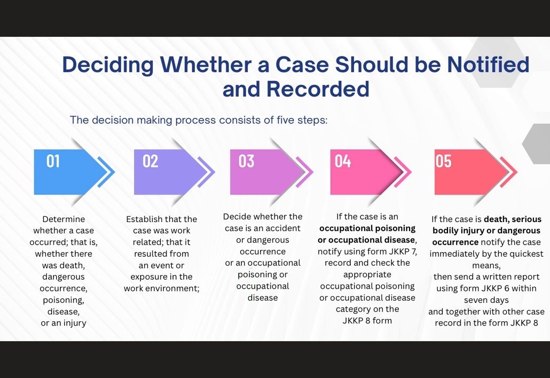If the case is occupational poisoning or occupational disease, you must notify using form JKKP 7. If the case is death, serious bodily injury or dangerous occurrence, notify DOSH immediately. Then submit JKKP6 within 7 days, together with other case records in the form JKKP 8.